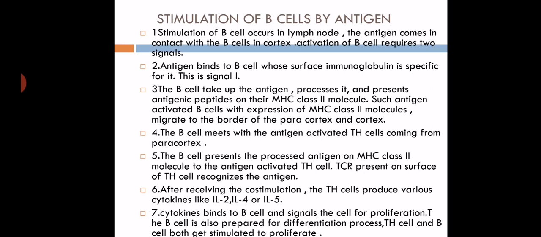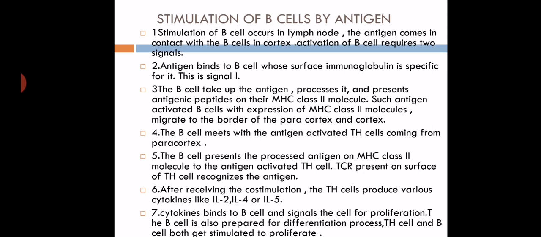The B cell takes up the antigen, processes it and presents antigenic peptides on its MHC class 2 molecule.